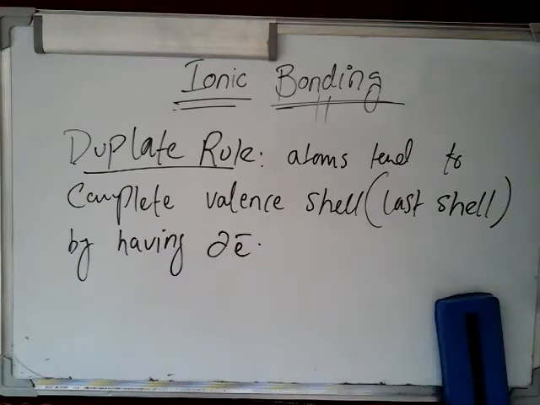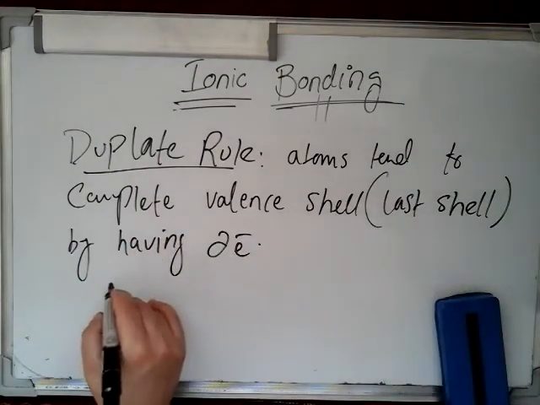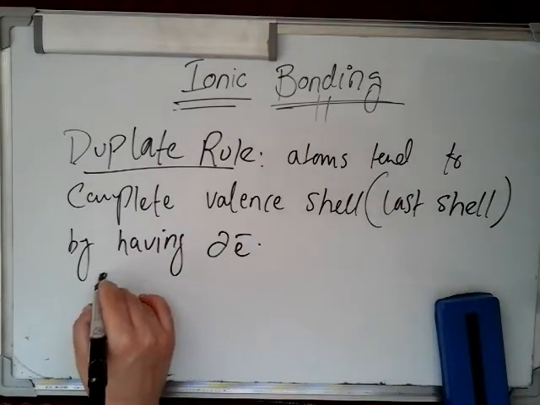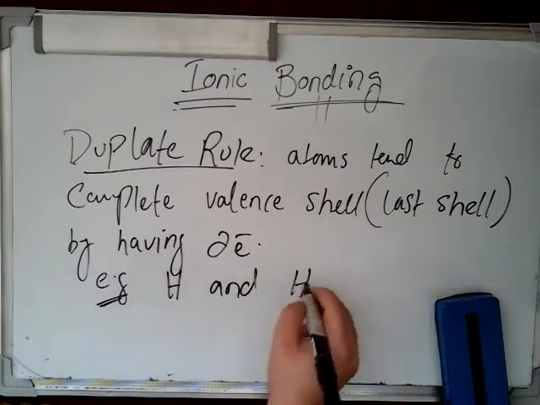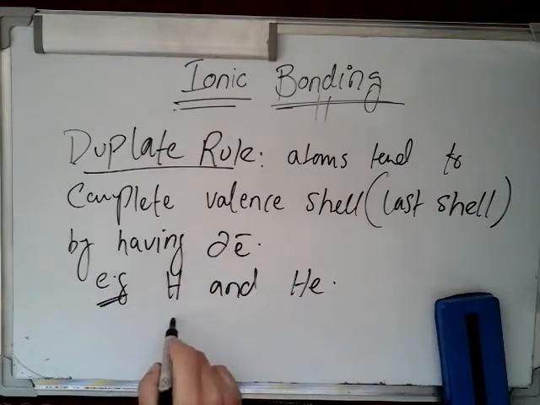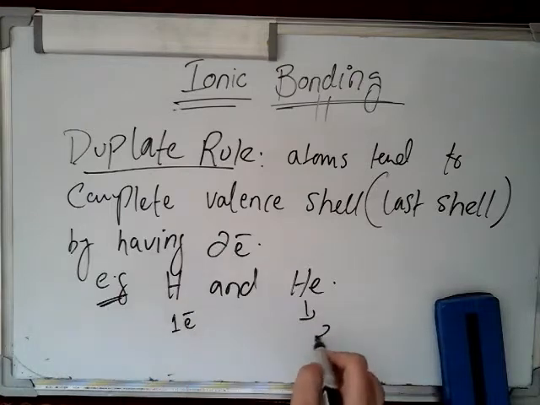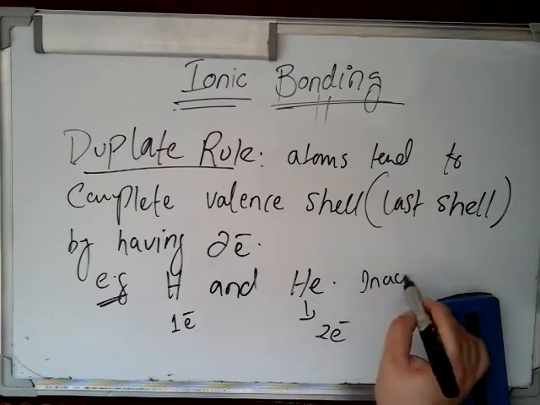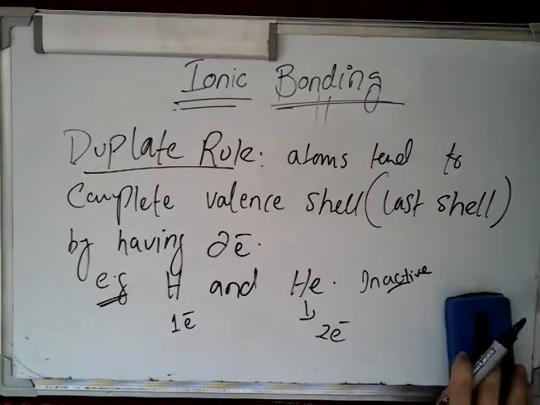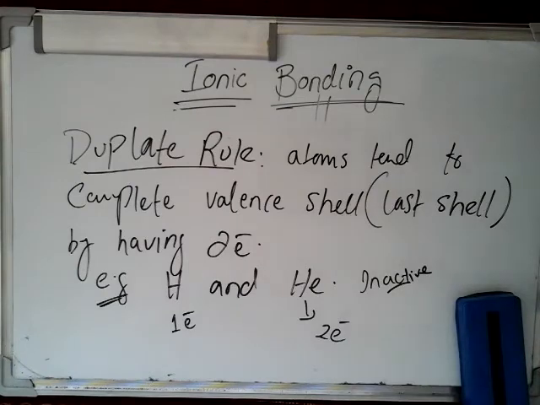This duplet rule is only applicable for hydrogen and helium. Hydrogen has 1 electron and helium has 2 electrons. Helium has 2 electrons, so it is complete. It does not need any further chemical reaction. It is inactive, it is inert.